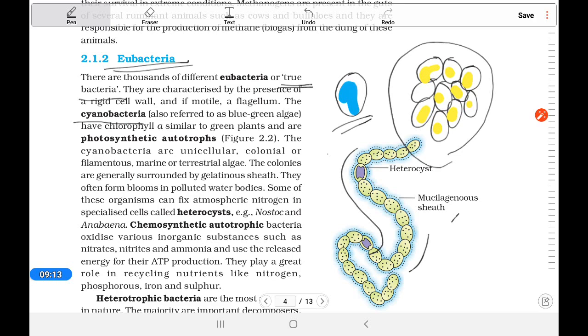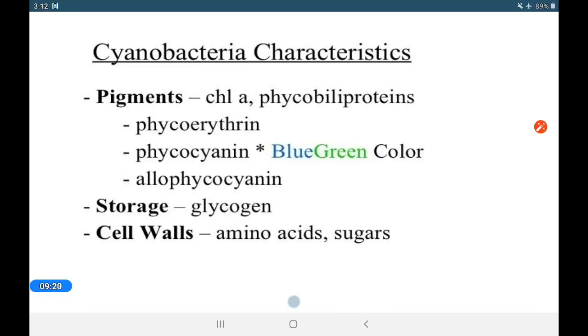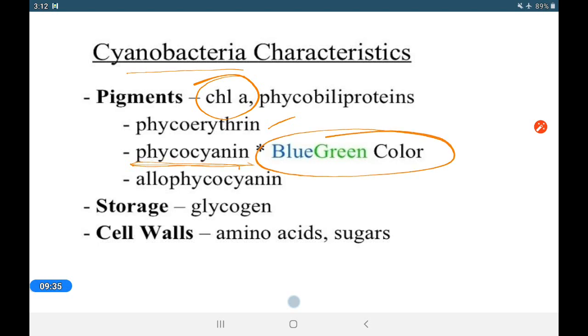Let's see the characteristics of cyanobacteria. Here you can see the characteristics of cyanobacteria. Cyanobacteria have the pigment chlorophyll a, phycobiliprotein, phycoerythrin. Look here, the phycocyanin, for that the blue-green color is there. Storage here is glycogen, and the cell wall is an amino acid and sugar type of combination.